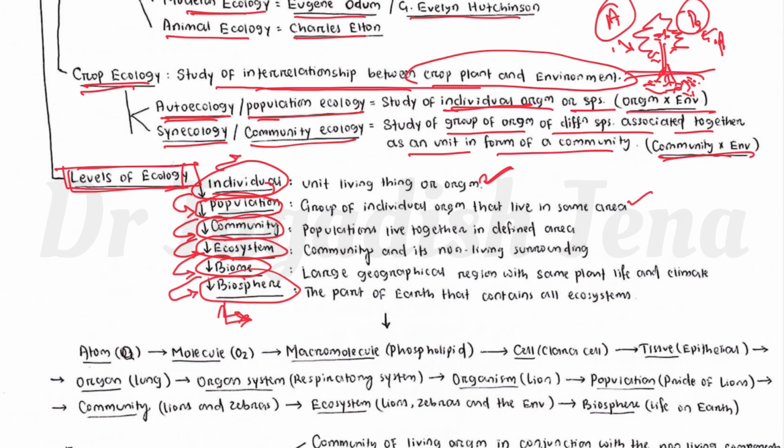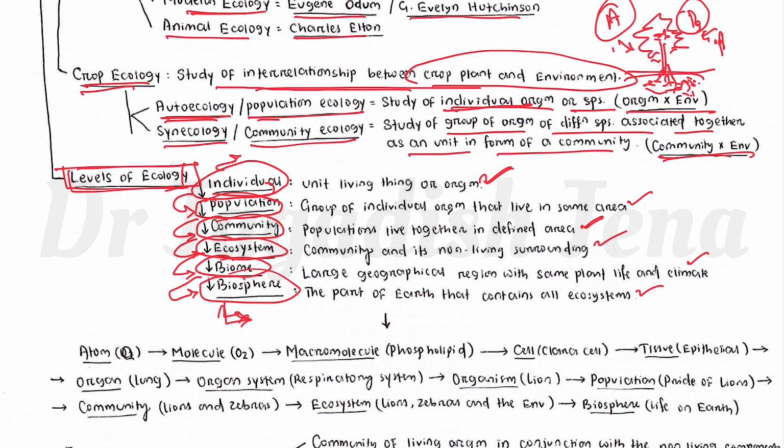A group of individual organisms living in the same area is called a population. A community is populations living together in a defined area. A community and its non-living surroundings is called an ecosystem. A large geographical region with the same plant life and climate is called a biome. The part of the earth that contains all ecosystems is called the biosphere.